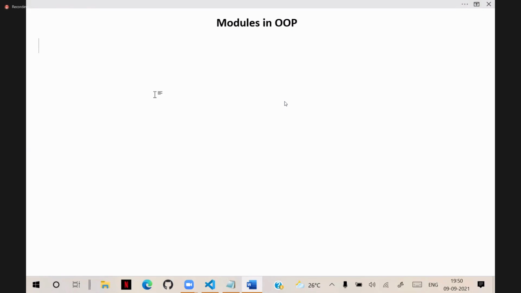what is a module? Technically, a module is a set of functions. It is a set of variables, and it is a set of classes.